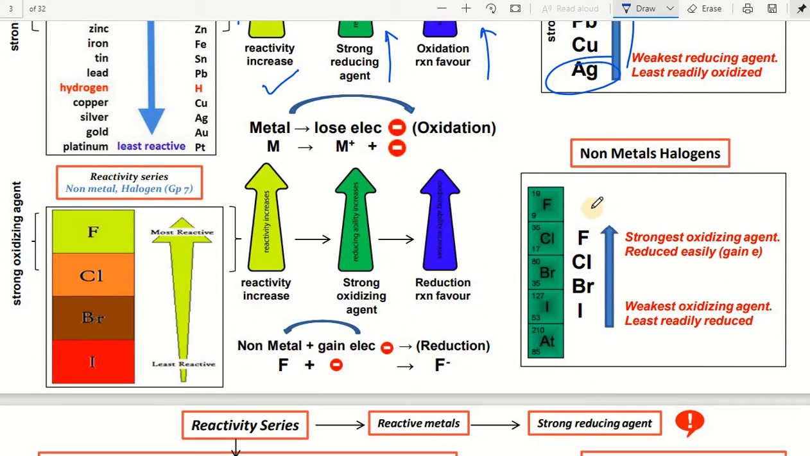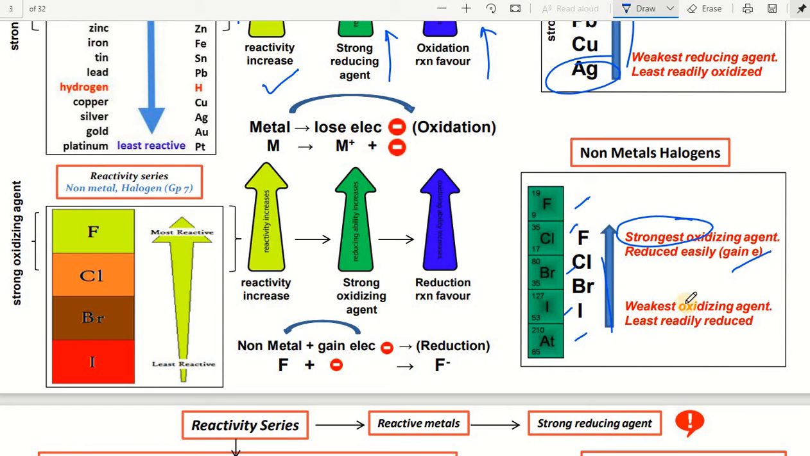For non-metals, if you observe, fluorine, chlorine, bromine, iodine, astatine, the reactivity differs from iodine to fluorine. Fluorine is the strongest oxidizing agent, reduced easily, gains electrons, while iodine is the weakest oxidizing agent, least readily reduced. So the reactivity of non-metals also increases in this order from iodine to fluorine, and their oxidizing strength increases. That indicates that the ease of reduction of these non-metals increases from iodine to fluorine, meaning they will gain electrons.